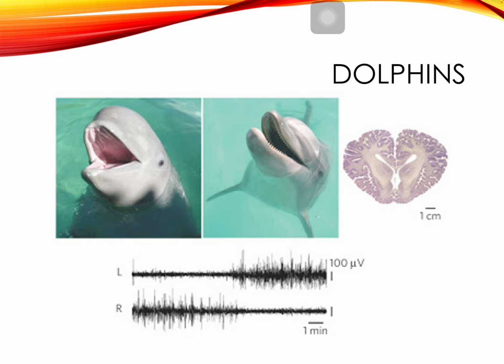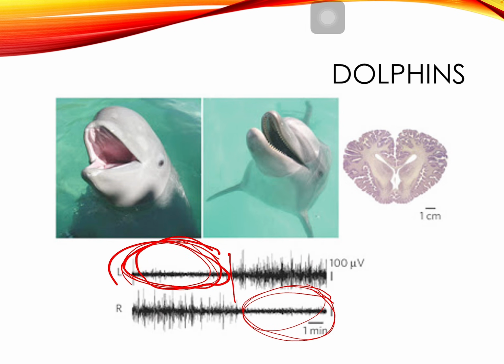So this is an example of unihemispheric sleep, where a dolphin is going through different stages of sleep. Here you can see one hemisphere engaging in these particular brain waves, and then here the switch occurs, and we see in this case perhaps slow wave sleep here and wake here. And so what this is doing, slow wave sleep here, is shifting, right? So that the dolphin can keep at least one hemisphere constantly awake.